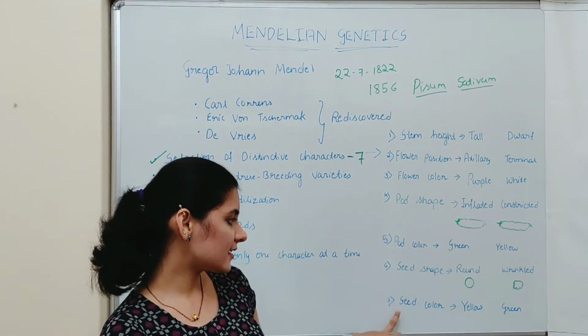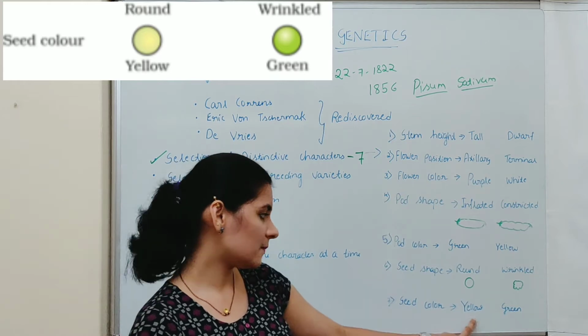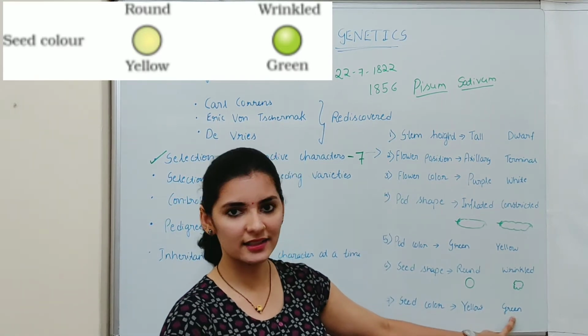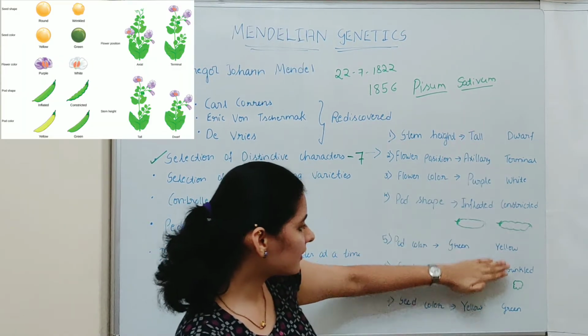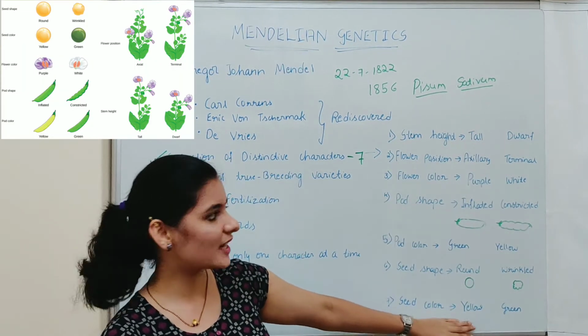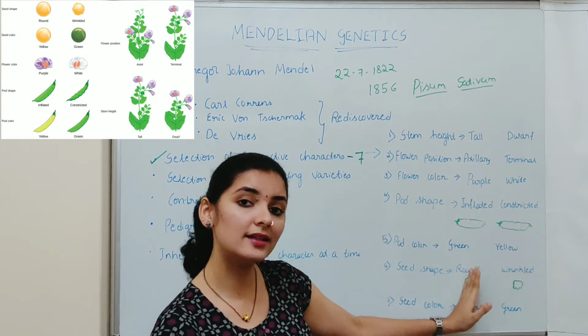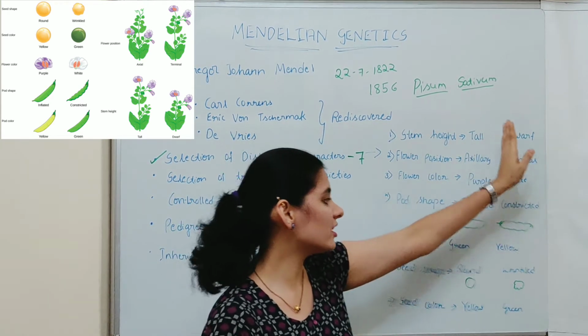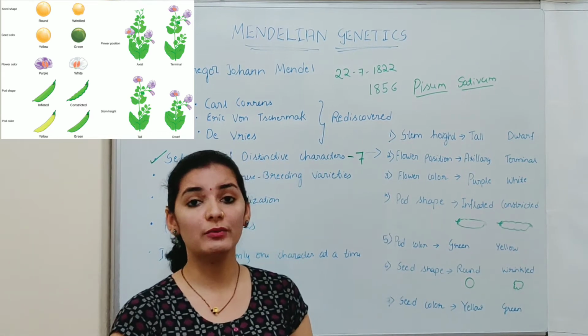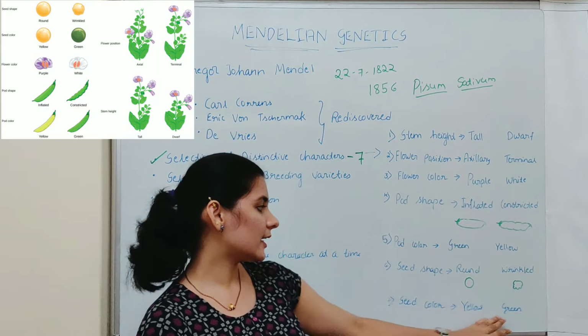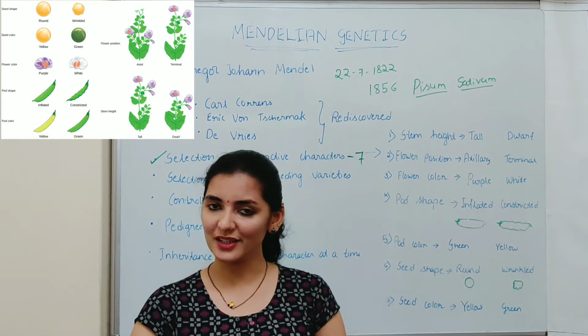And the last character is seed color. So some seeds were yellow in color and some seeds were green in color. And all the characters that he chose for his experiment had contrasting forms. So one form of the character can be easily distinguished from the other form. So there will not be any ambiguity or confusion while recognizing the character of the plant.